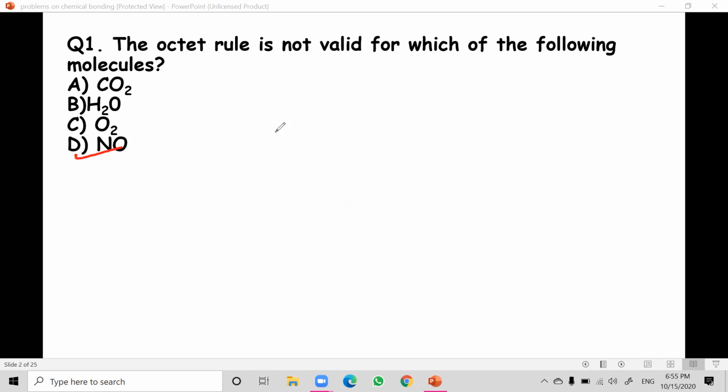So the answer is NO because after sharing, it is getting only 7 electrons.